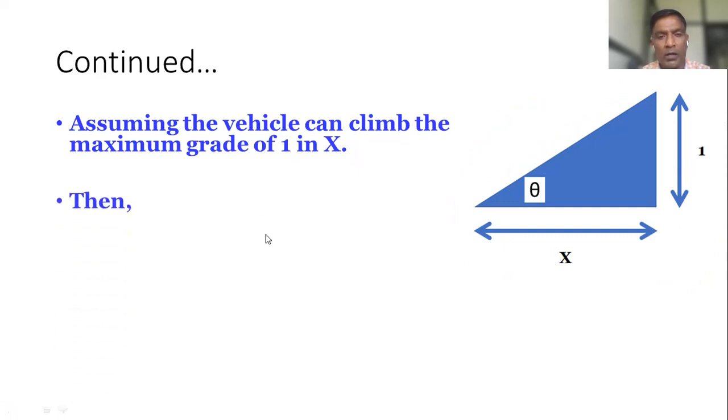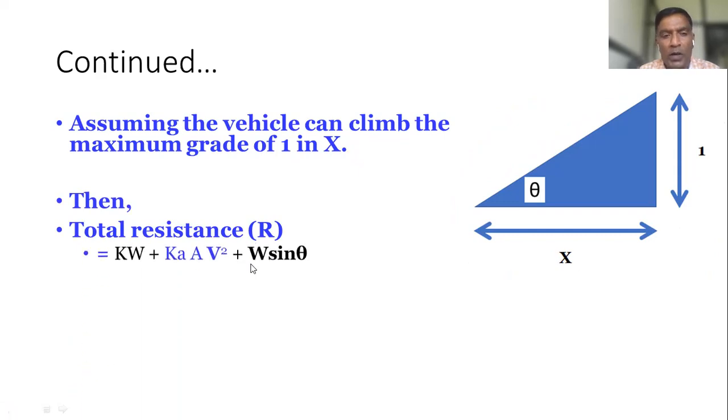Then we need to find out the total resistance. How to find it? One expression is for rolling resistance, this is for air resistance, and this is for grade resistance.